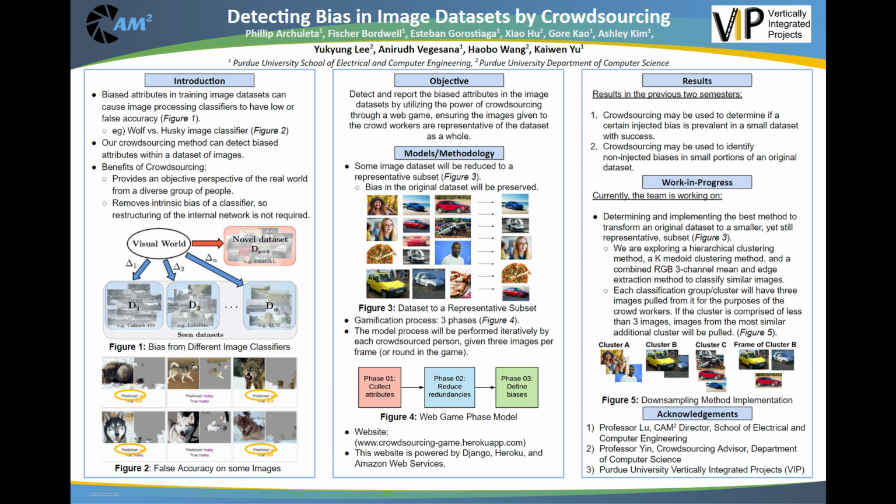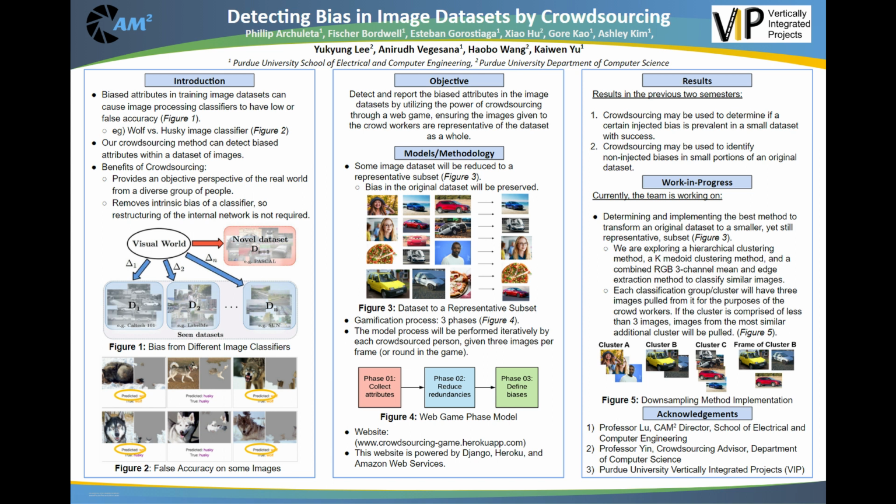Figure 2 shows this concept with another example, identifying wolves and huskies. The training data showed all wolves in snowy environments, and therefore the algorithm always classified images as a wolf if the background was white.